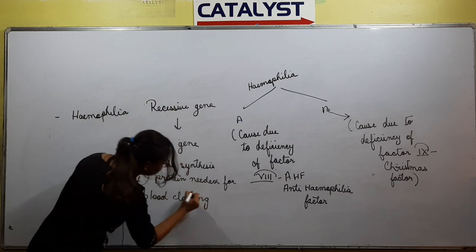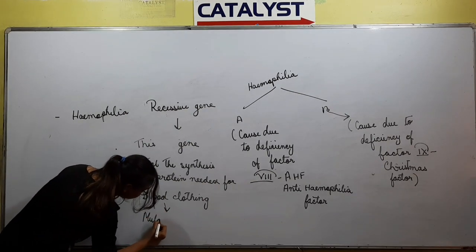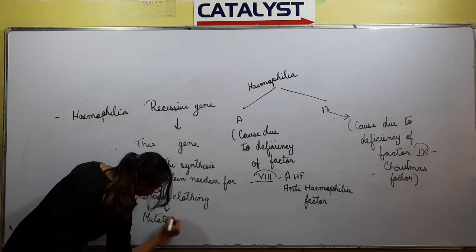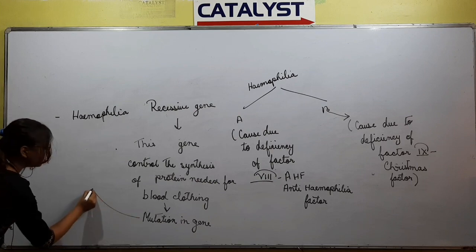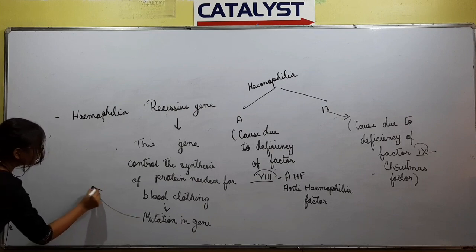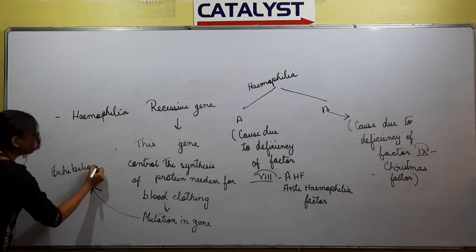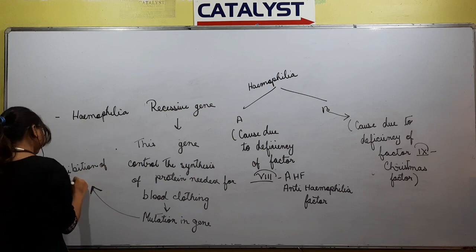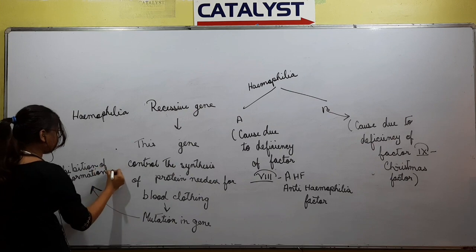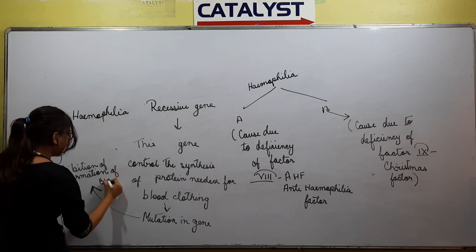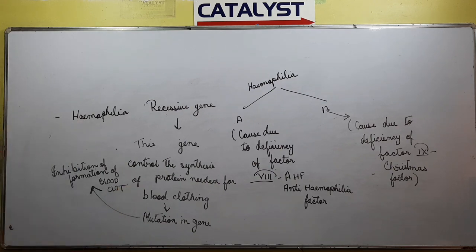So, whenever there is mutation in this gene, it will cause the inhibition of formation of blood clot due to absence of the proteins. As a result, the person will bleed and it may cause the death of the person.